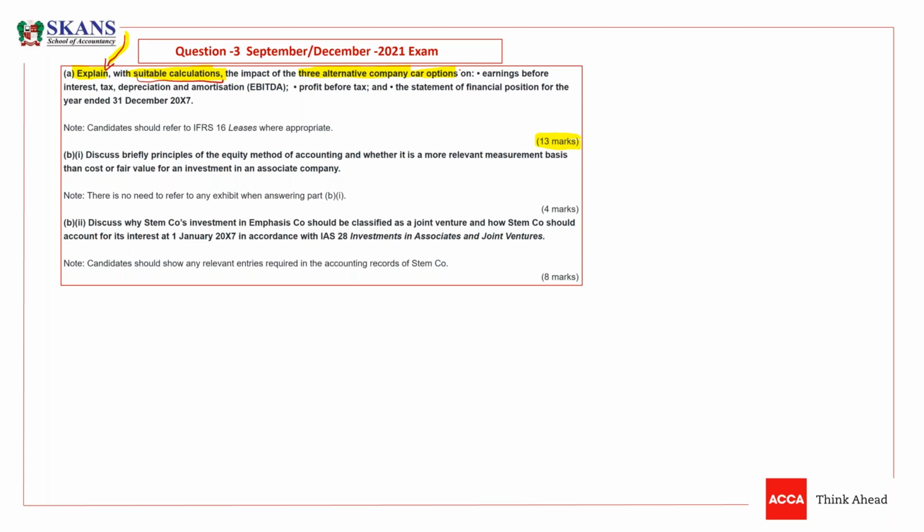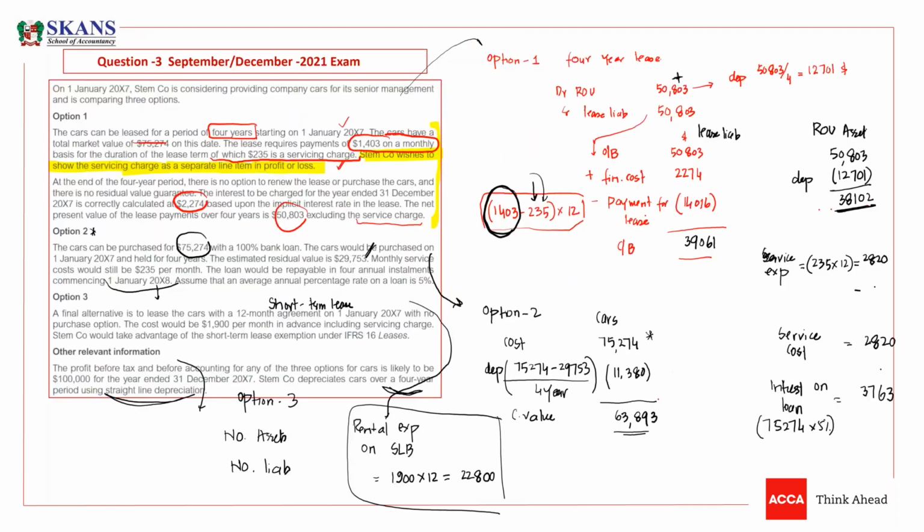But the third part of this was the impact on earnings before interest, tax, depreciation and amortization, profit before tax, and statement of financial position for the year end. Now we have to provide this impact as well. So we are going to read the further question and see what is in the question, guys. So listen carefully.